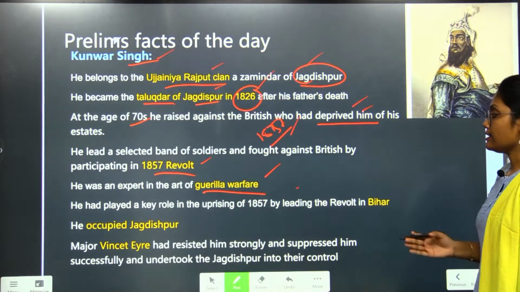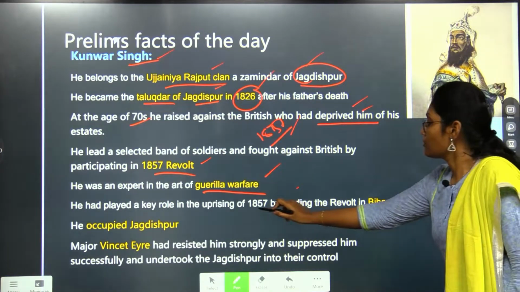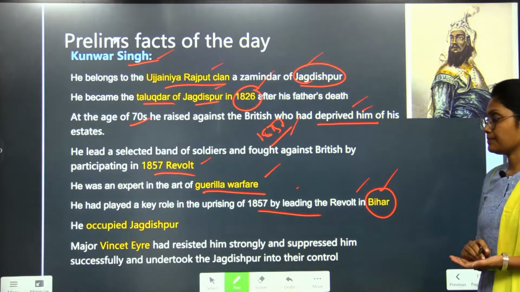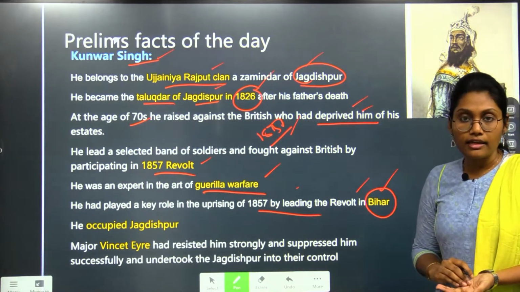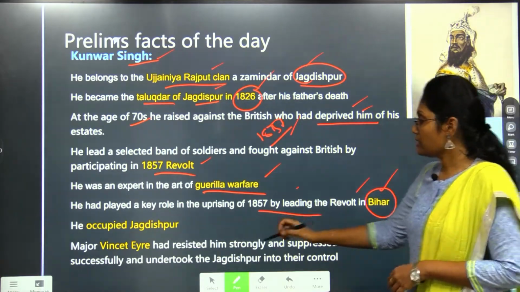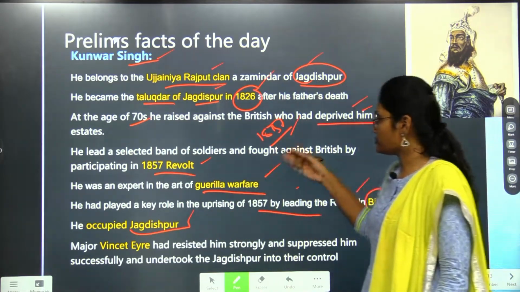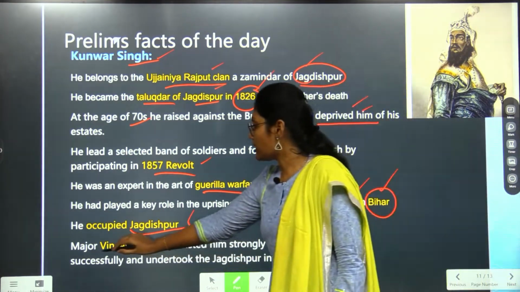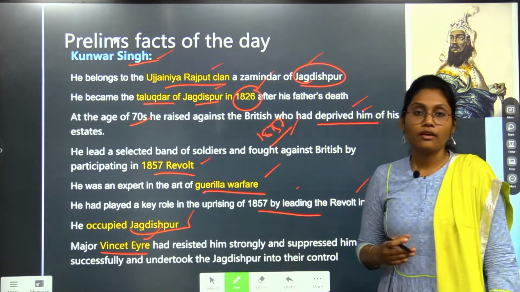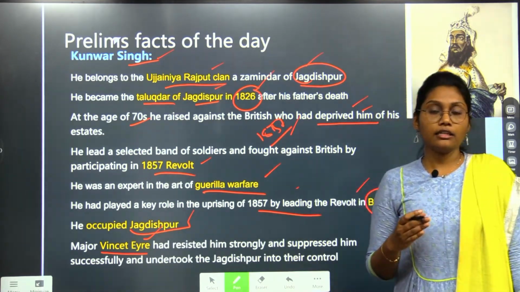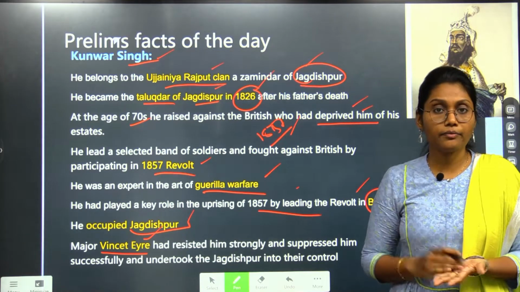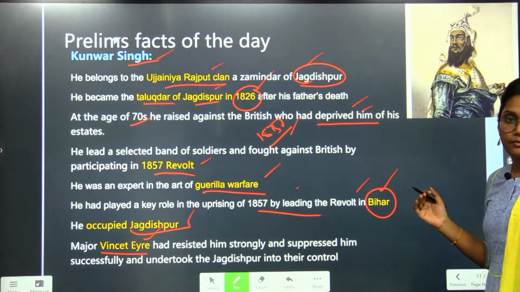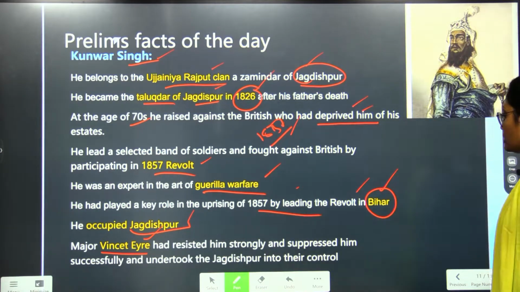So, using all these techniques, he developed a regime and he led the revolt in the state of Bihar. He was successful in occupying Jagdishpur as part of the 1857 revolt. But unfortunately, the British officer of that time, Vincent Eyre, suppressed him very successfully, and he succeeded in killing him in the year 1858. So, this is the story of Kunwar Singh, to be remembered under the topic of modern history.